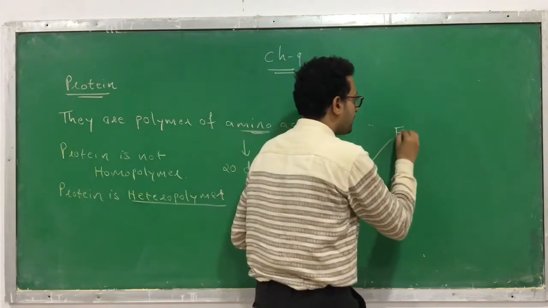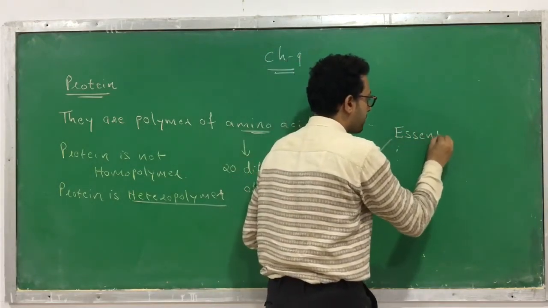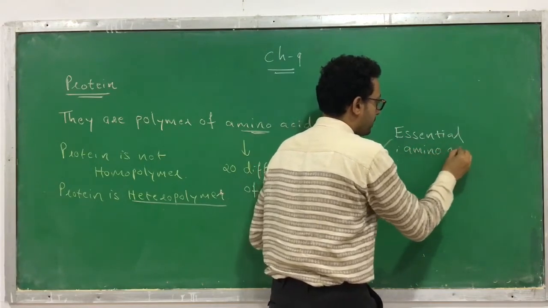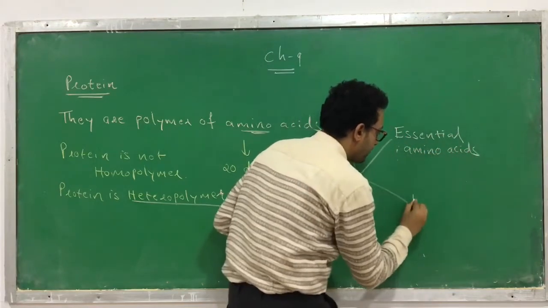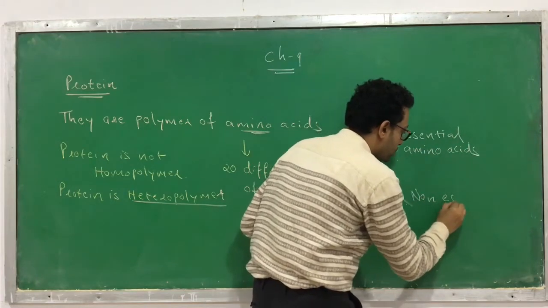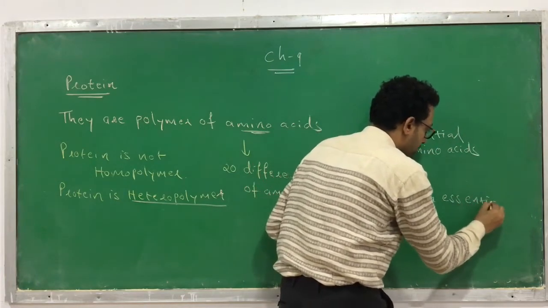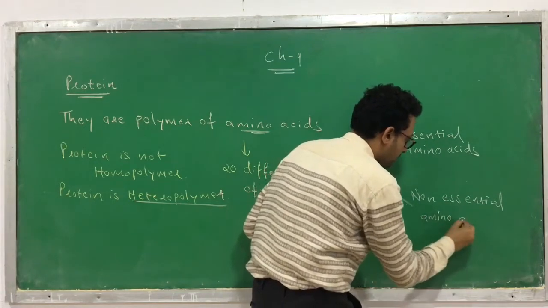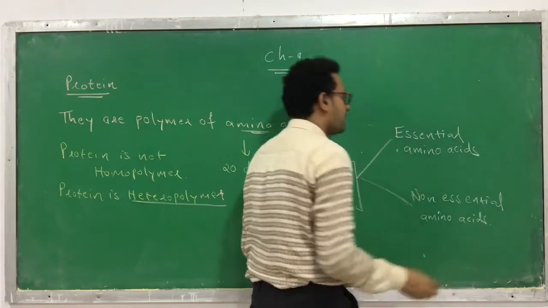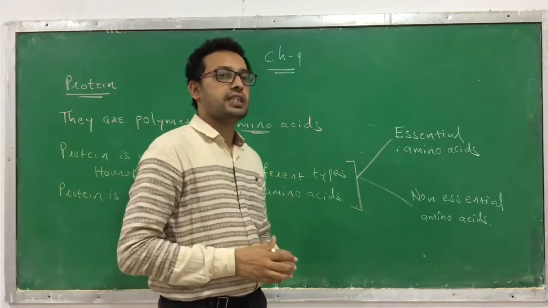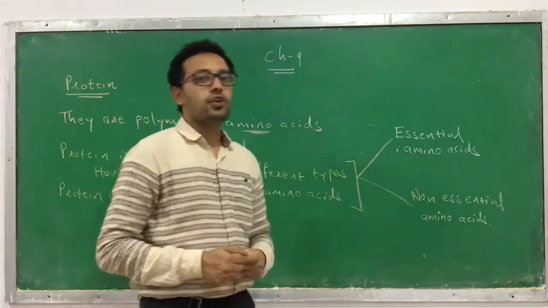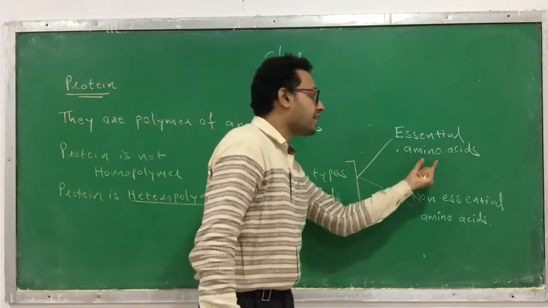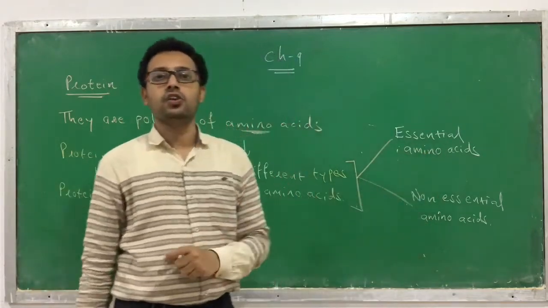First is called essential amino acids, and the second one is called non-essential amino acids. These all 20 different types of amino acids are categorized into only two: essential and non-essential.